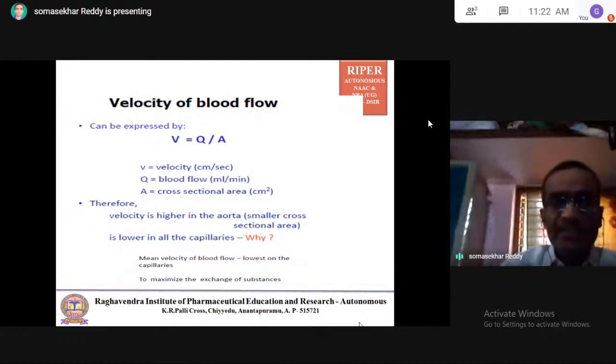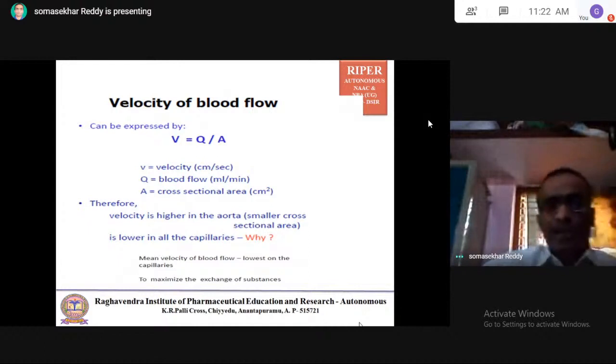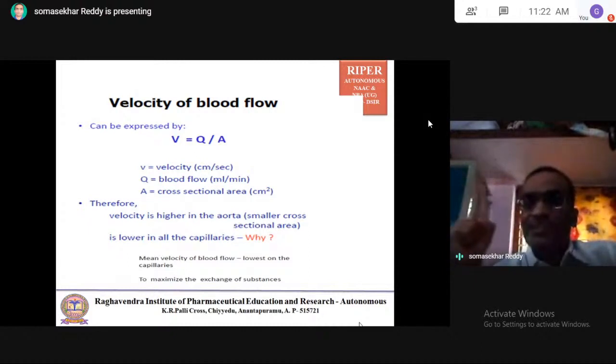Therefore, velocity is higher in the aorta because it has a small cross-sectional area. Because of the small cross-sectional area, there is more velocity of blood flow in the aorta.